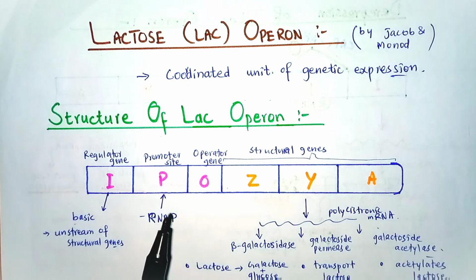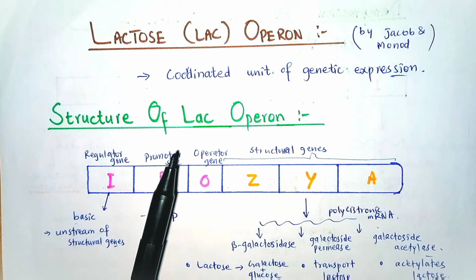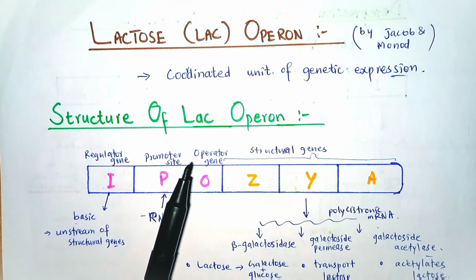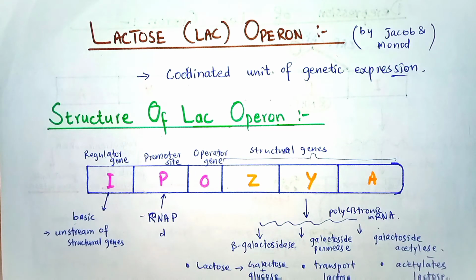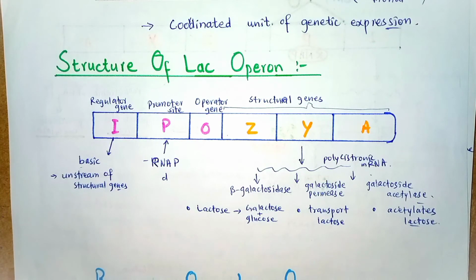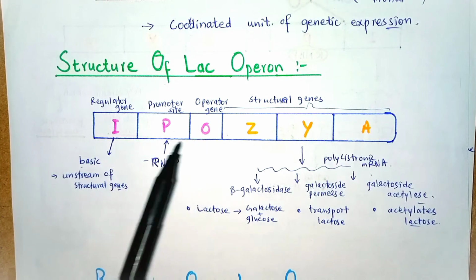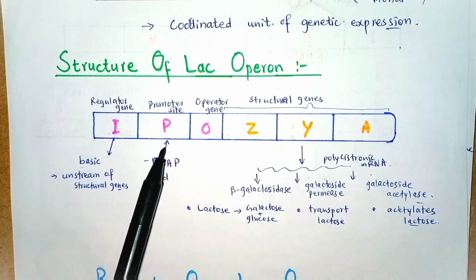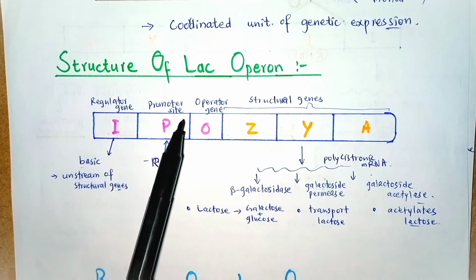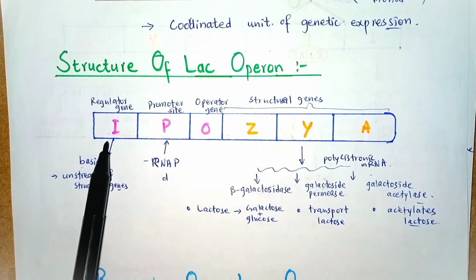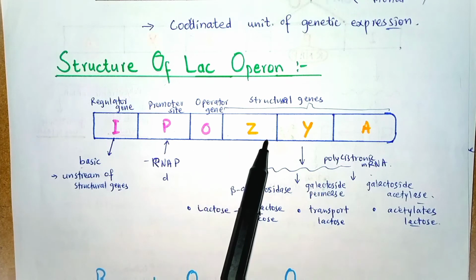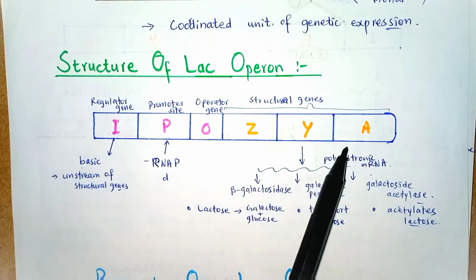So, for the metabolism of lactose, the lac operon should be understood, to make the biochemistry of the lac operon conceptual and more beneficial. Before taking a look at the repression and the de-repression of the lac operon, let's highlight its structure. The lac operon is a coordinated unit of genetic expression that is required for lactose metabolism. It is composed of a regulatory gene I, a promoter site P, an operator gene O, and three structural genes Z, Y, and A.